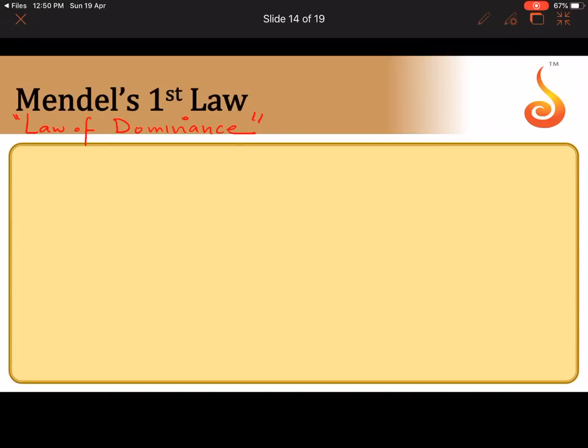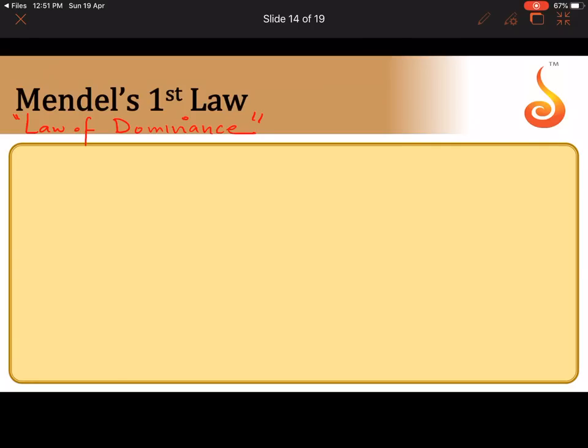No. Did he get plants which were in between in height? No. He got only tall plants. So what did he conclude? Tallness was dominant over dwarfness. And he said there were some factors which were being transmitted, passed on in an unchanged form from the parent to the offspring, because they were not in between tall and dwarf.